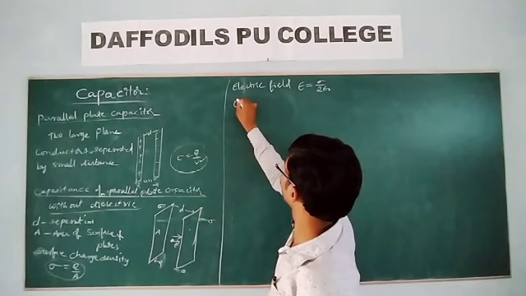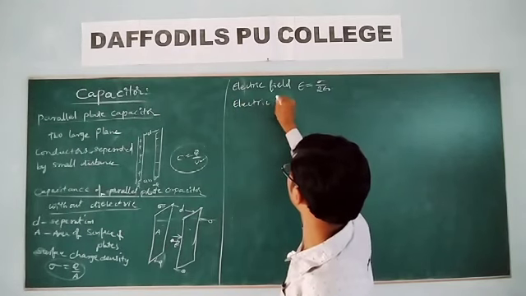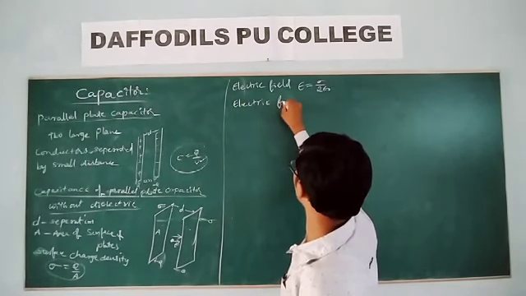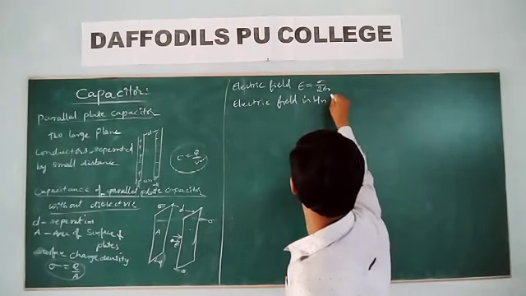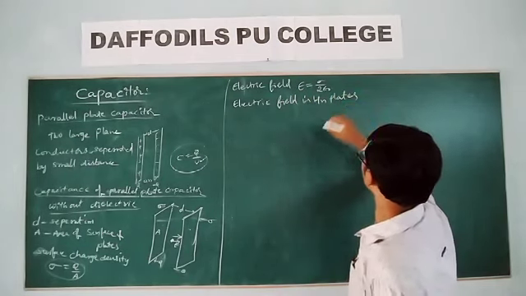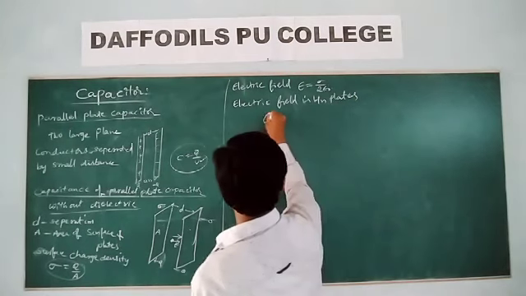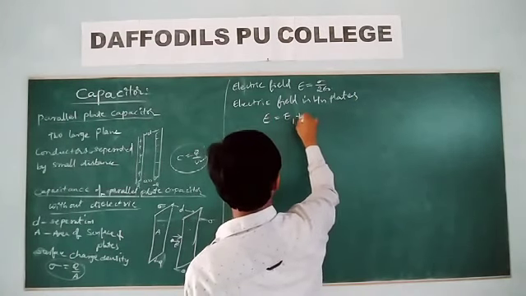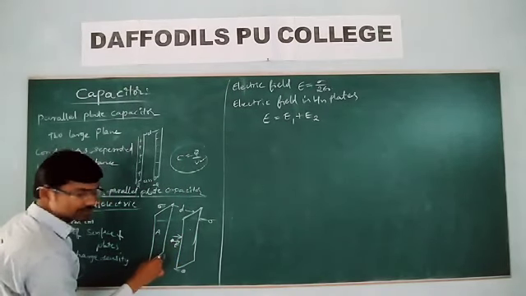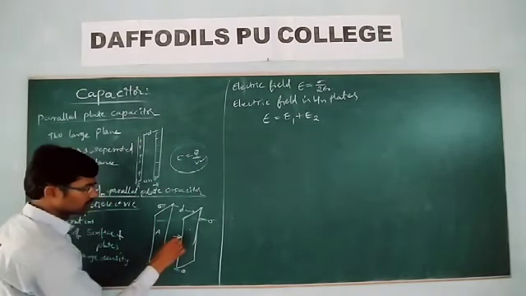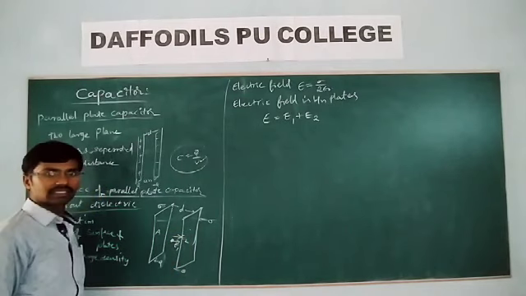Now the electric field in between the plates of the capacitor. In between the plates, what is it? E is equal to E1 plus E2. E1 is due to this plus Q charge in this direction, and due to this negative charge also in the same direction.